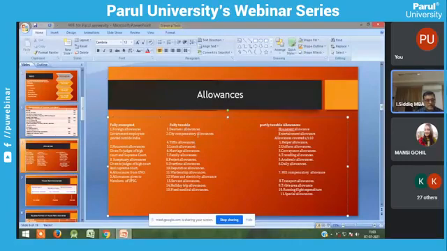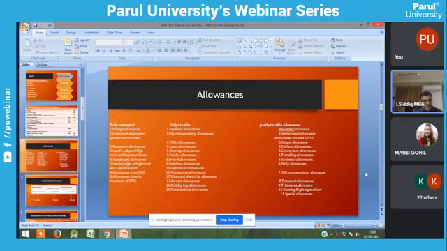The next one is fully taxable allowances. There are a lot of allowances: dearness, city compensatory, tiffin and lunch, marriage, family, project, overtime allowance, deputation allowance, wardenship allowance, water and electricity allowance, servant, holiday trip allowance, fixed medical allowances. You receive these allowances, and the whole amount is taken for salary calculation.